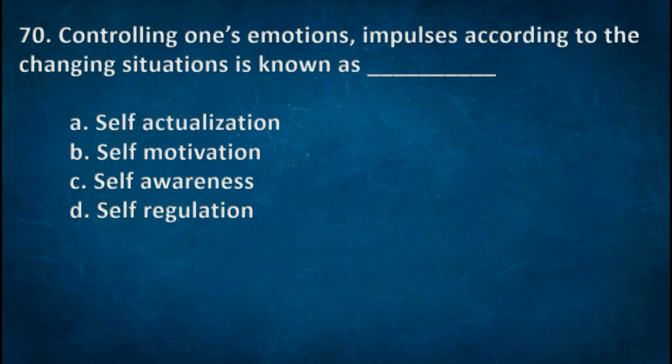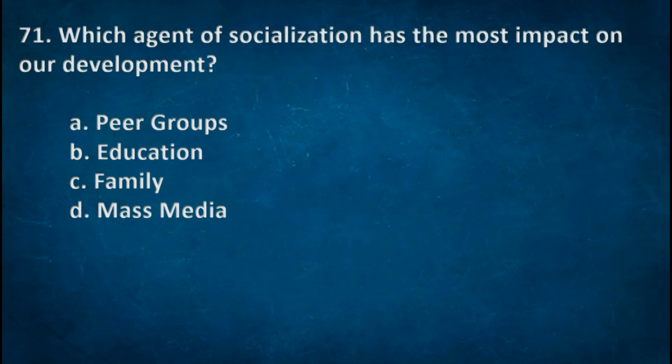Next one. Controlling one's emotions and impulses according to the changing situations is known as. Options A. Self-actualization. B. Self-motivation. C. Self-awareness. D. Self-regulation. Right option D. Self-regulation. Next one. Which agent of socialization has the most impact on our development? Options A. Peer group. B. Education. C. Family. D. Mass media. Right option C. Family.